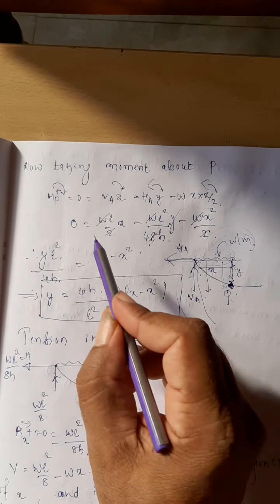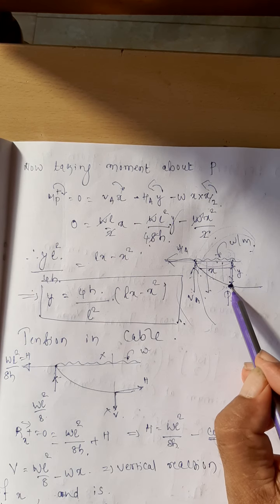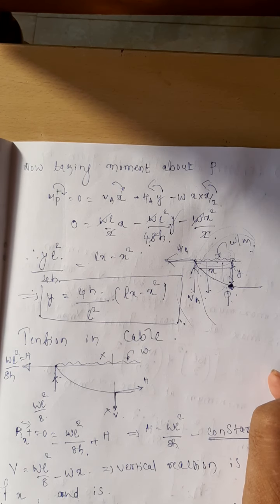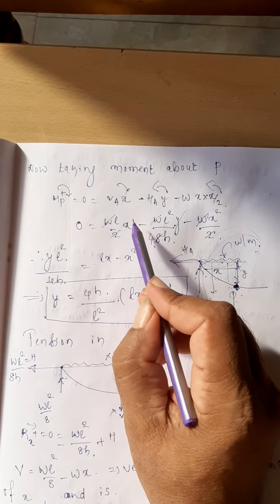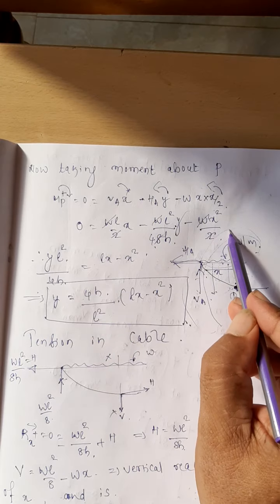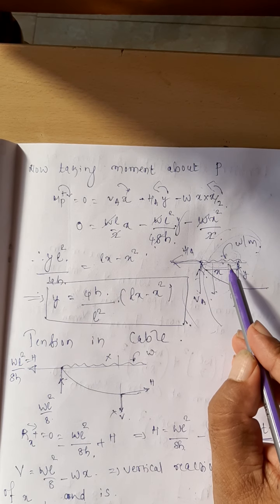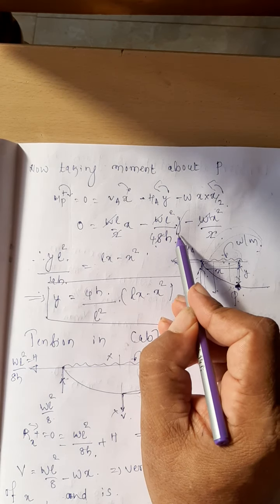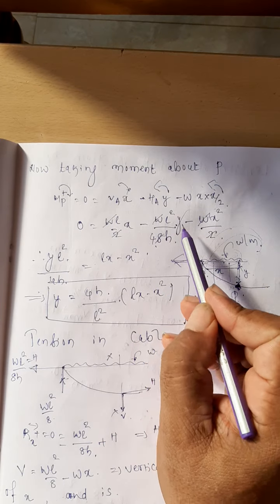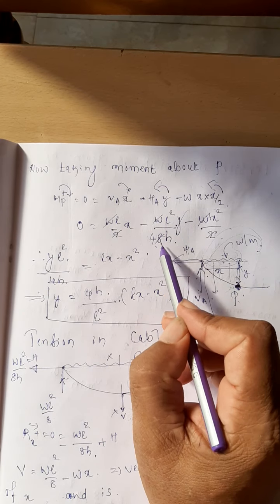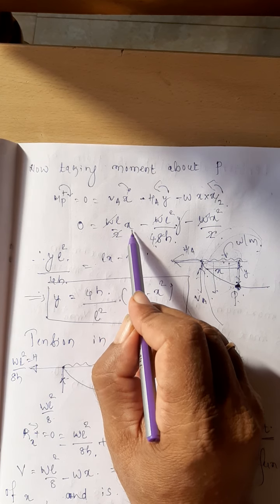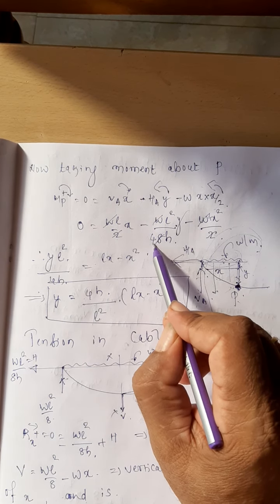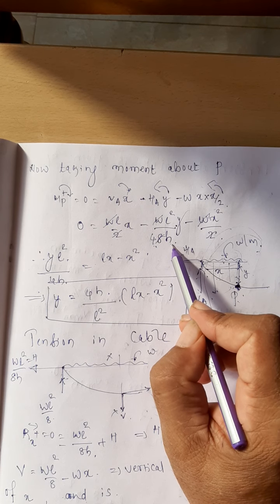Therefore, the total moment at any point in the cable is always equal to 0. Therefore, at this point also it is equal to 0. Make it equal to 0. Simplify this one. You will get the value of, yes, go for this one. Take this WL square divided by, just simplify it, just see WL by 2 into x minus WL square by 8 into H.